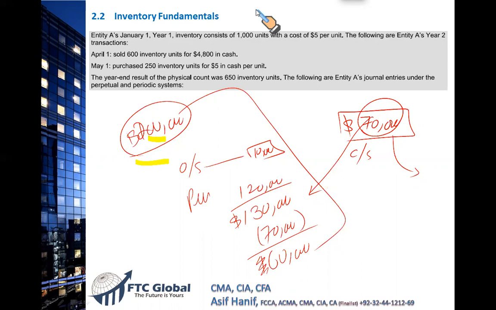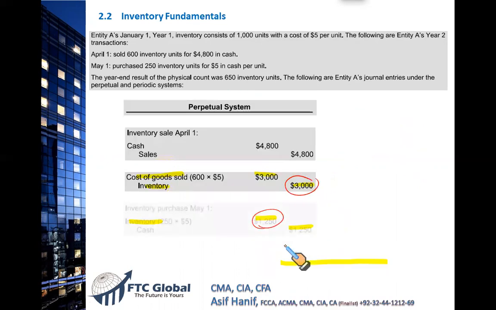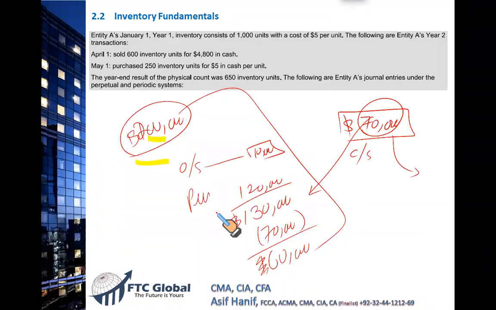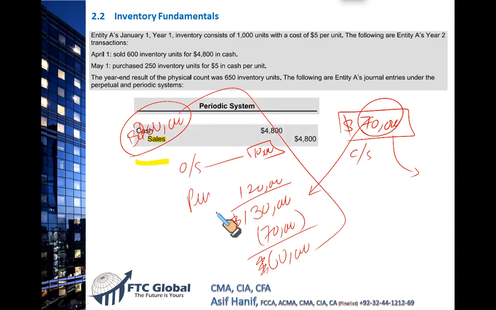Remember, under the periodic method, you physically count your inventory at the end of the period, and that is used to calculate your COGS. Whereas in the perpetual method, your COGS is calculated after every transaction. So profit and loss can be determined for every transaction, whereas in the periodic, you just come to know how much profit or loss you have incurred at the end of the period. You can see the numbers that are given in the example.